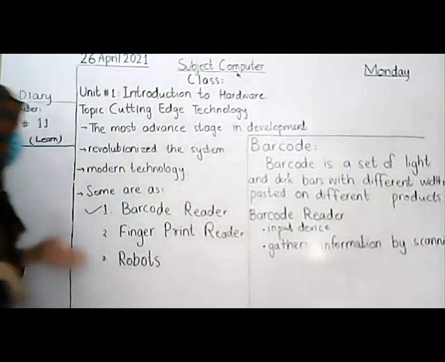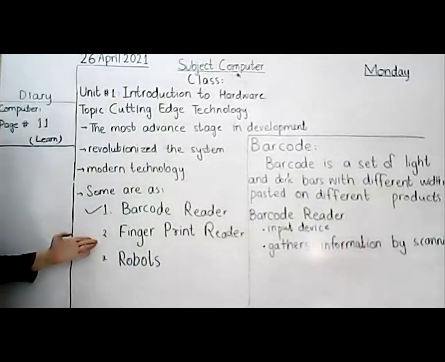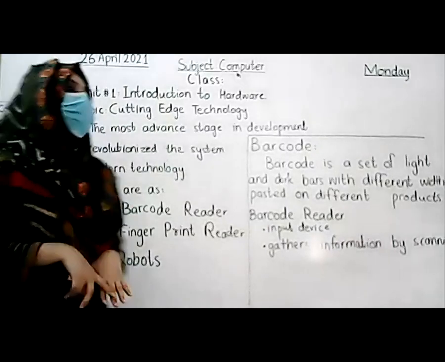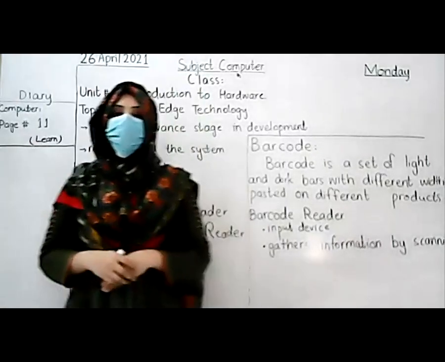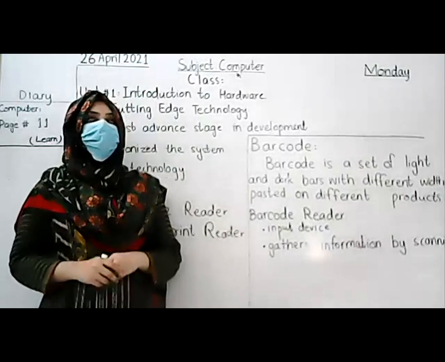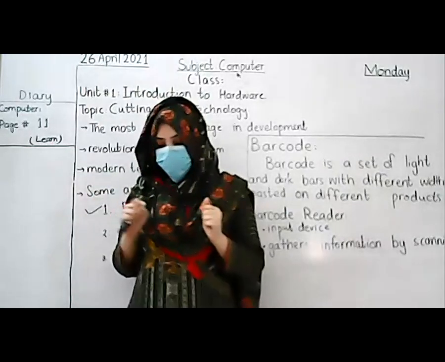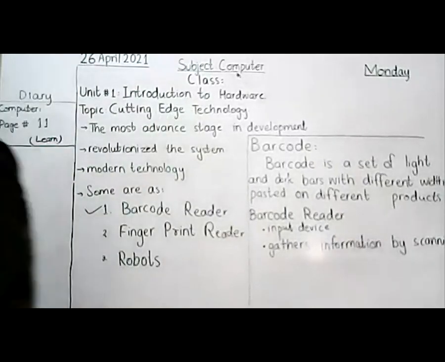We are going to study some modern technologies as they exist in your book. There are the barcode reader, the fingerprint reader, and the third one is the robot. But in today's class, we will go for the barcode only. What is the barcode reader?